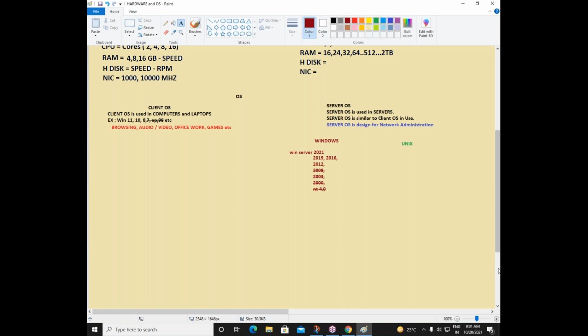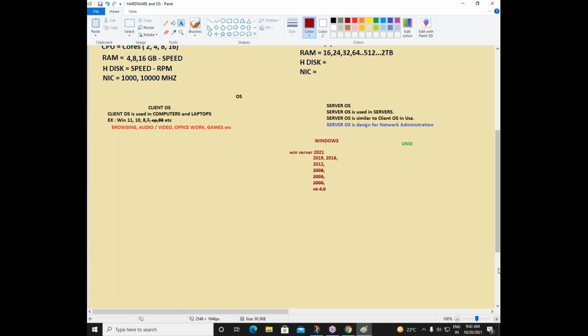Then what to do? See, if you know 2016, you can work on 2019 as well as 2012. If you know 2019, you can work on 16 as well. If you know any one operating system, you can work on any other operating system. It will be the same. Most of the things in these operating systems, especially in the server administration part, are the same. Now, please remember one thing: server operating system is not designed only for administration. It is designed for virtualization also, cloud also, database also, some programming also. So these are the things available in your server operating system.